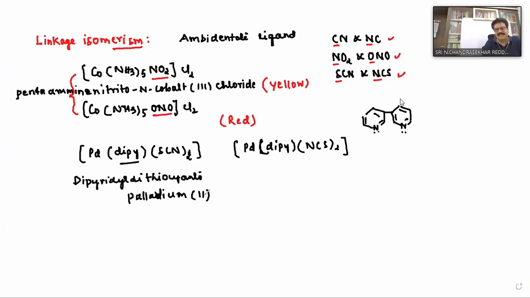Clear? This pair is called linkage isomers. Linkage isomerism arises due to the presence of an ambidentate ligand.